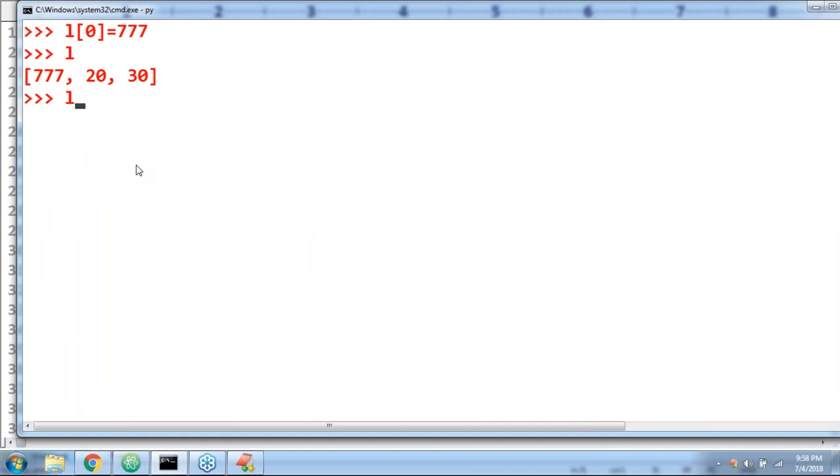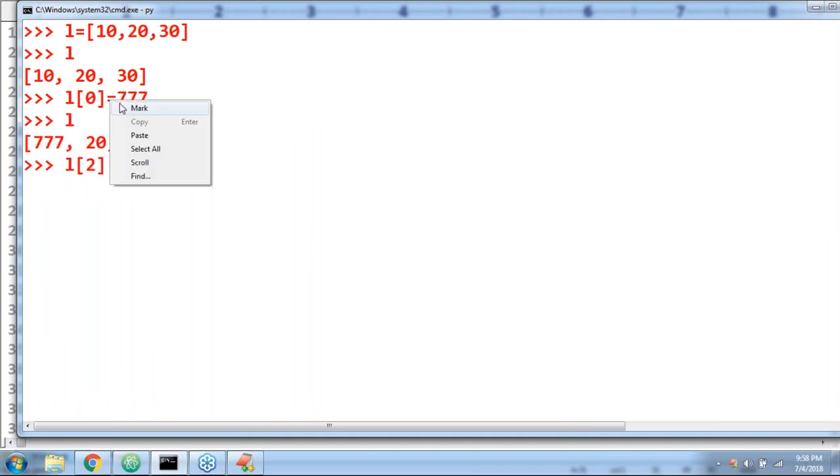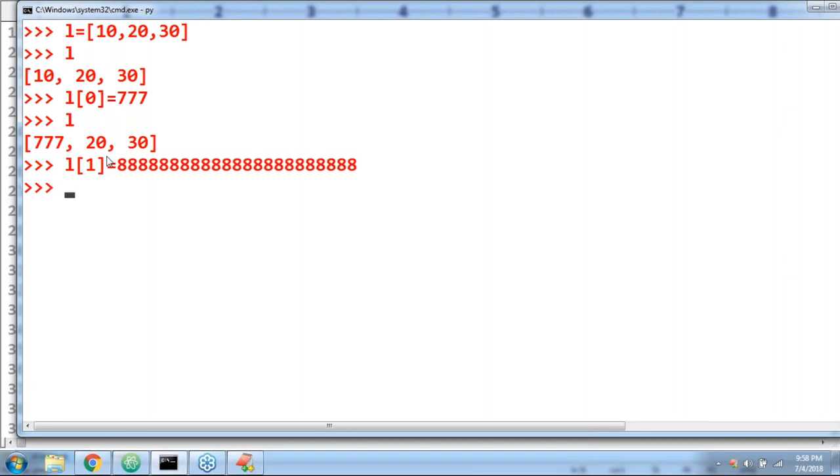Suppose I'm taking L of 2 is equal to 777, already I took that. Any bigger value you can take. L of 1 is equal to 88888 like this I took. Now observe 777, 88888 and so on, 30 by default we are going to get. No restrictions related to that.